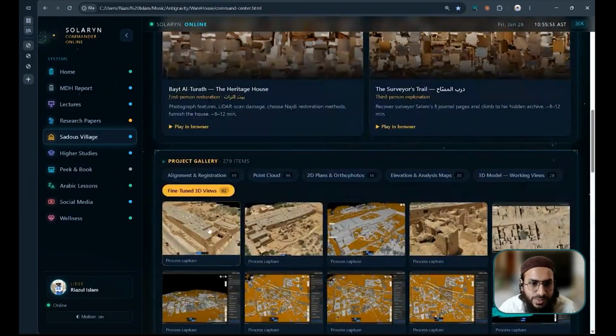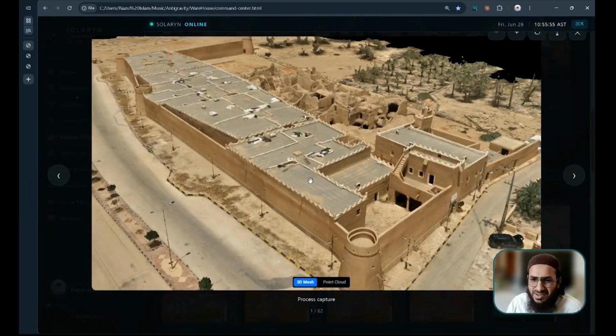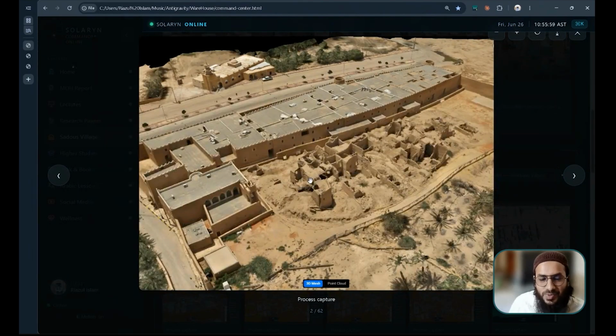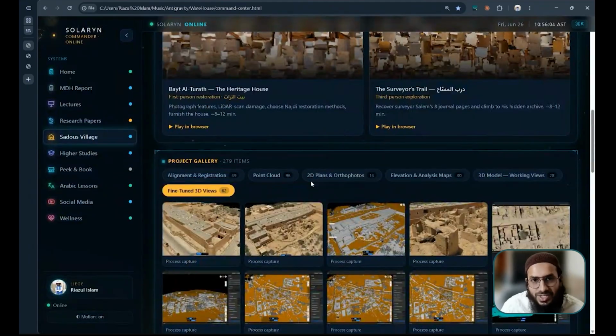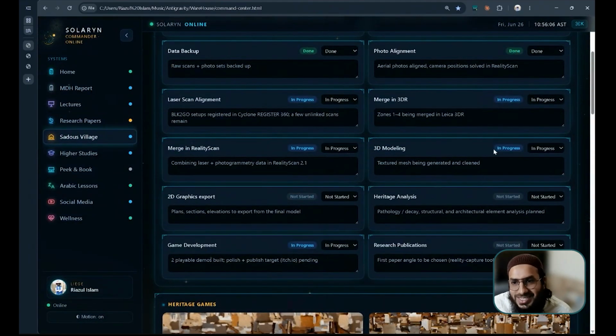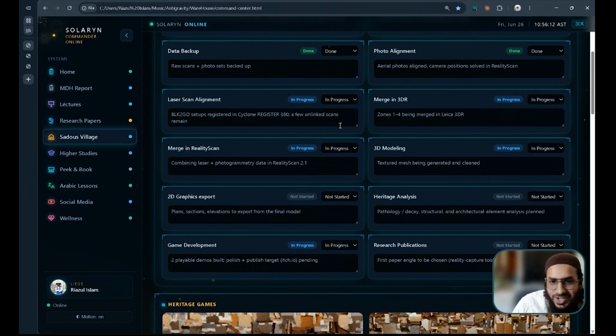I'll show you this one. This is not the final one, this is just the draft 3D model that we are preparing. So we are still working on it. Whenever we are done, you see in the status 3D modeling is in progress, then everything will be updated. And I'll not update it, it will update automatically. I'll just put it in the folder and I'll say, okay, it's done.